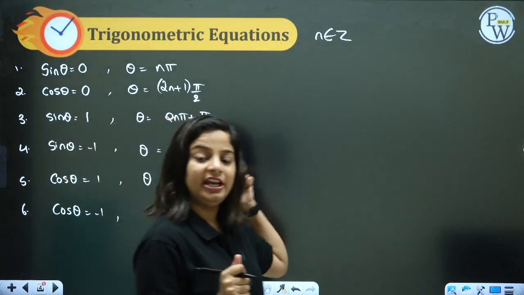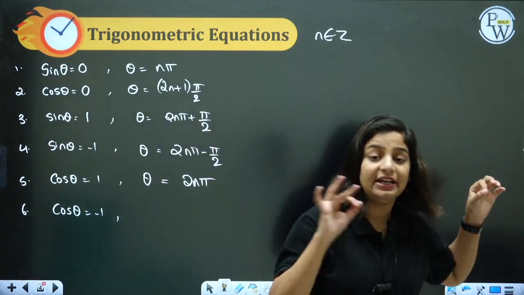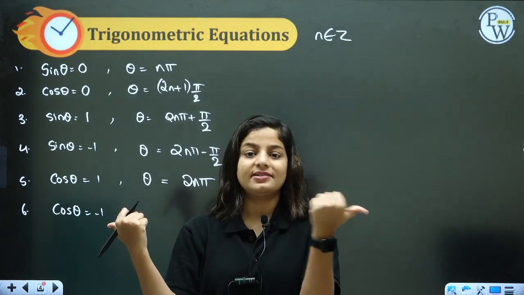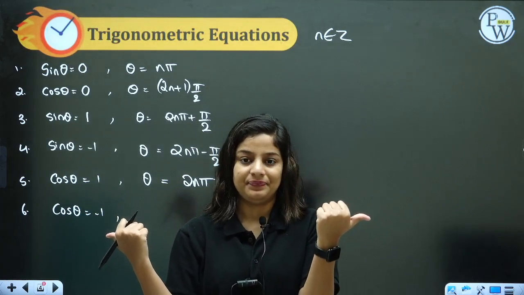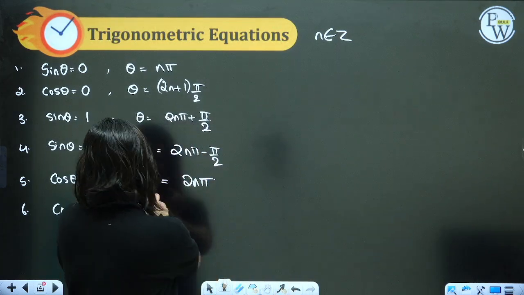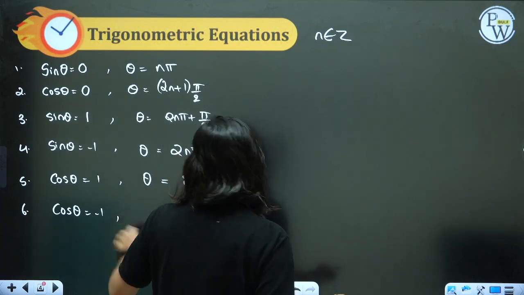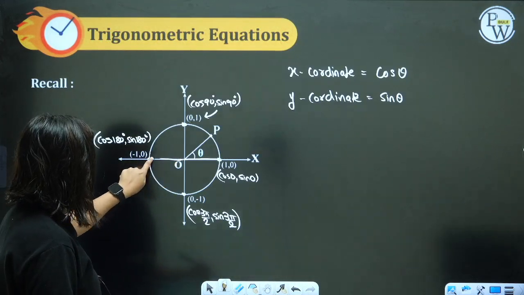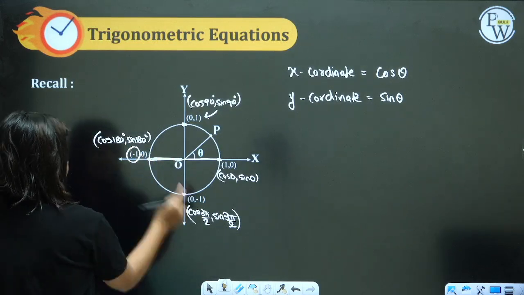I don't want the negative y-axis, only the positive x-axis. I'm interested in the positive x-axis. Why? Because there cos theta will be plus 1. And for cos theta equal to minus 1, I will be interested in this negative x-axis, because here cos is minus 1.